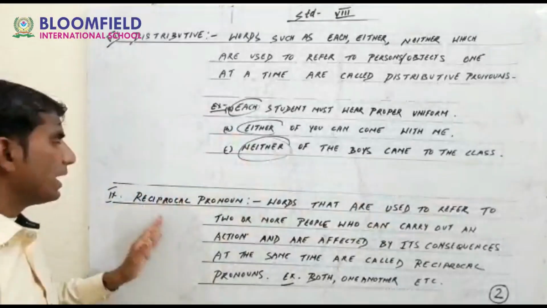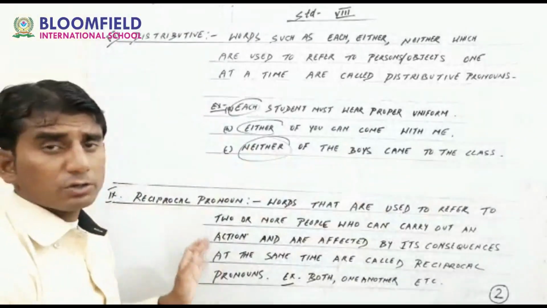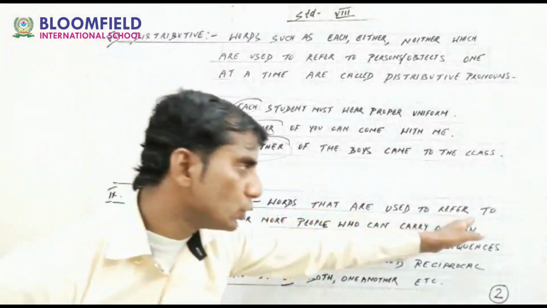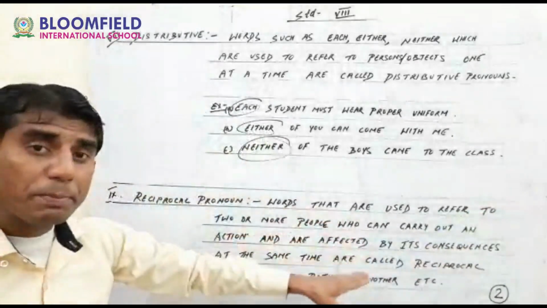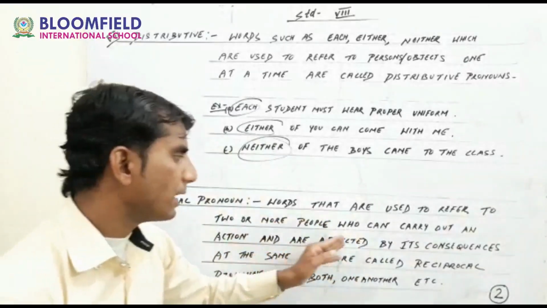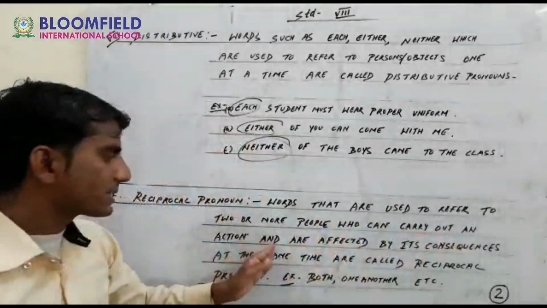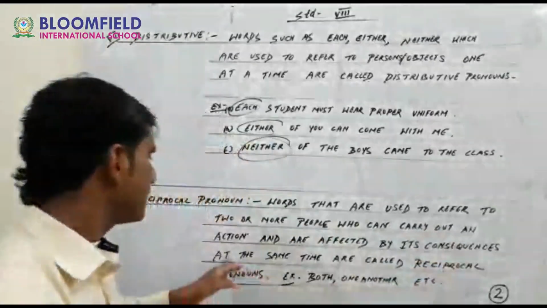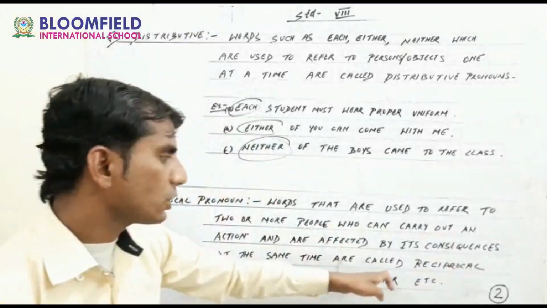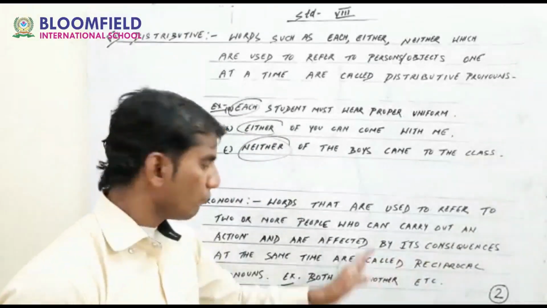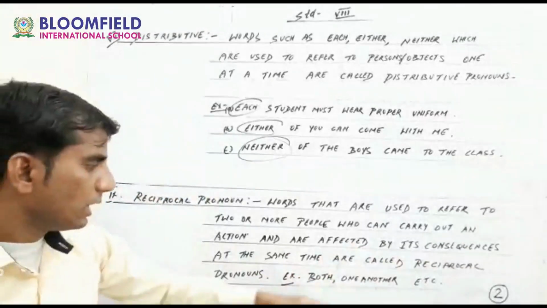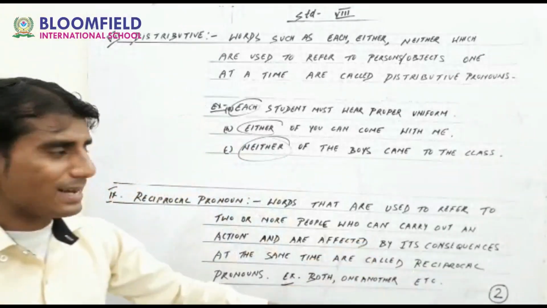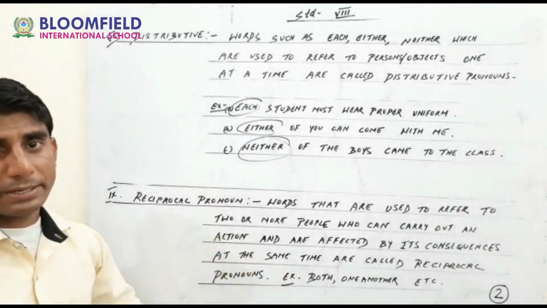Okay, go to the last one. Reciprocal pronouns. Reciprocal pronouns are very easy, guys. Now here, words that are used to refer to two or more people who can carry out an action and are affected by its consequences at the same time are called reciprocal pronouns. For example, you can say both, each other, one another. Okay, these are some examples of reciprocal pronouns.